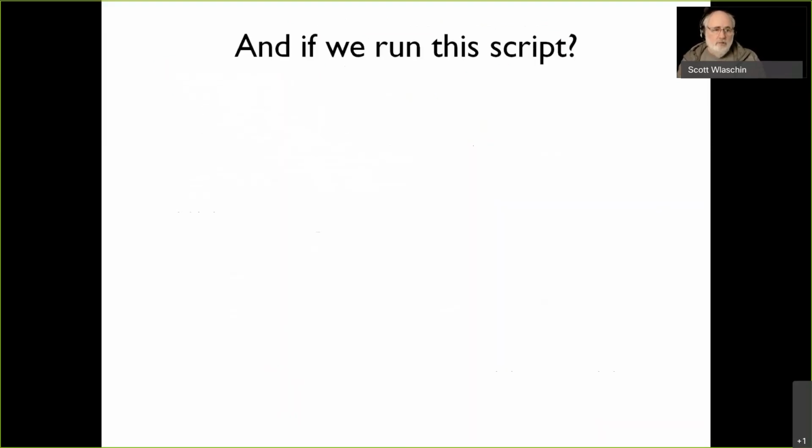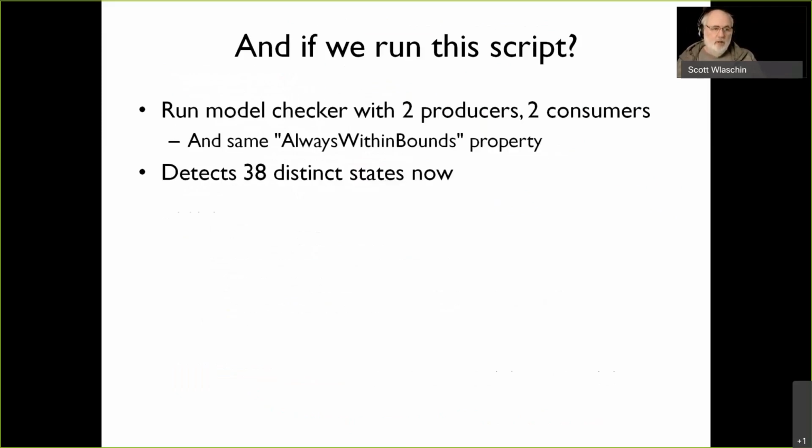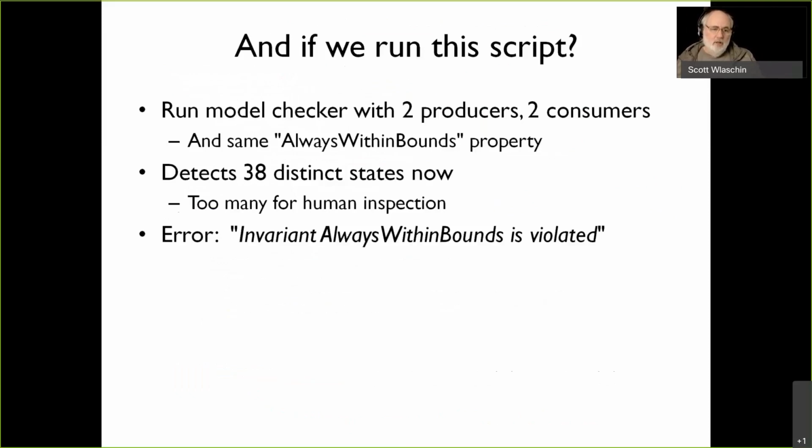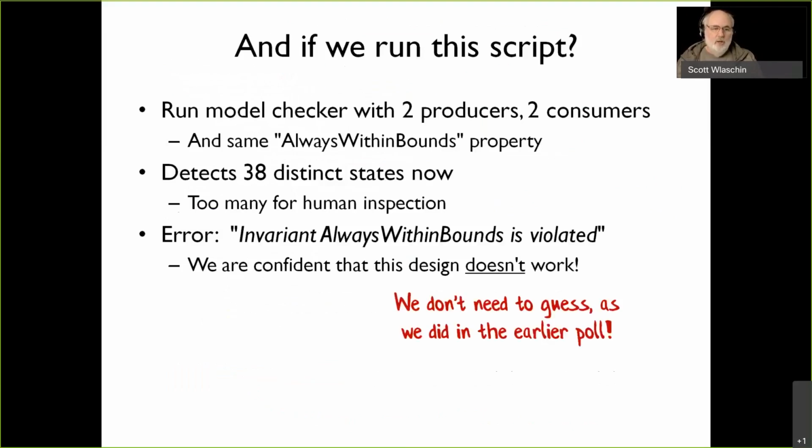So if we run this script, we run the model checker with two producers and two consumers, and the same always-within-bounds property. There are 38 different states. We can't possibly check 38 distinct states by hand. And we get this error. The invariant is violated, so this is not true. We are confident this design does not work, unlike before when we were guessing. So no need to guess. We can be confident that we're right or wrong.